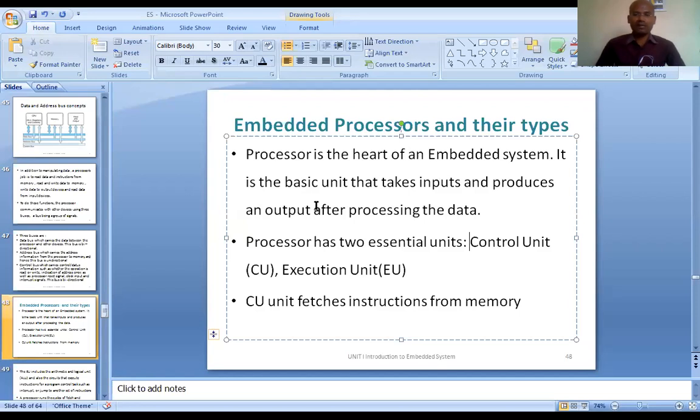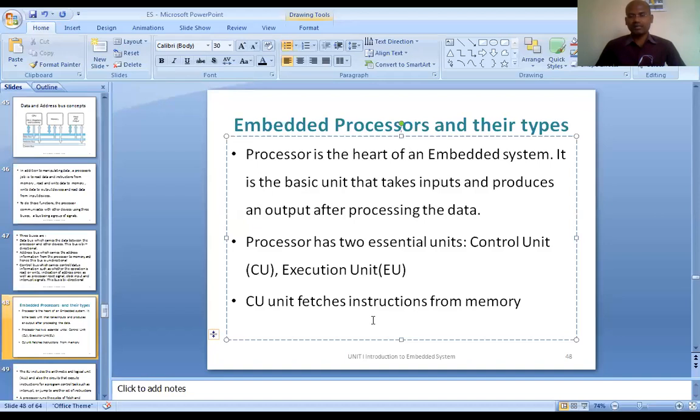Processor means it takes input data, it processes it, and it gives out output data, depending on which program is being executed in the processor. That is the functionality of the processor.